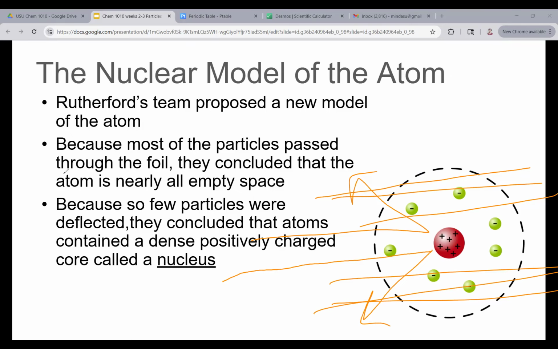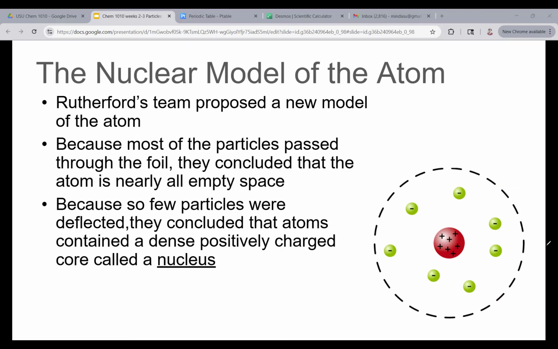If it weren't, and the whole thing was positive, like the dough of a cookie, if that whole cookie were positive, we'd have even more deflection than actually happened. So instead, all the positive charges must be in this very dense, compact core in the center of the atom, and the rest is just empty space.